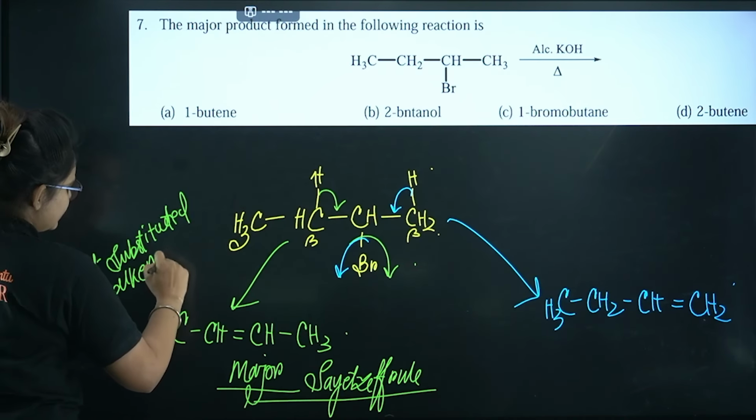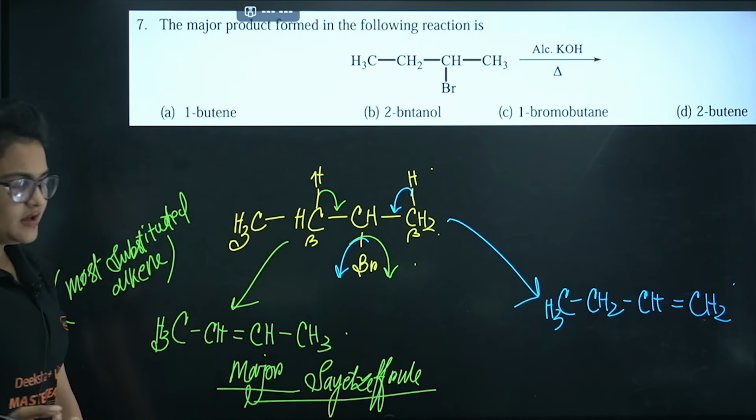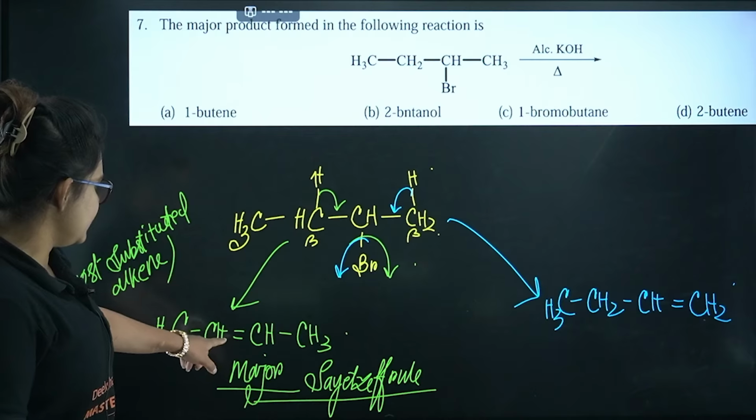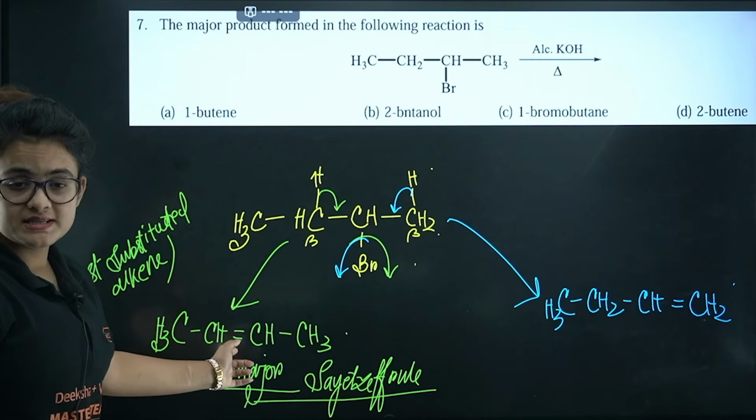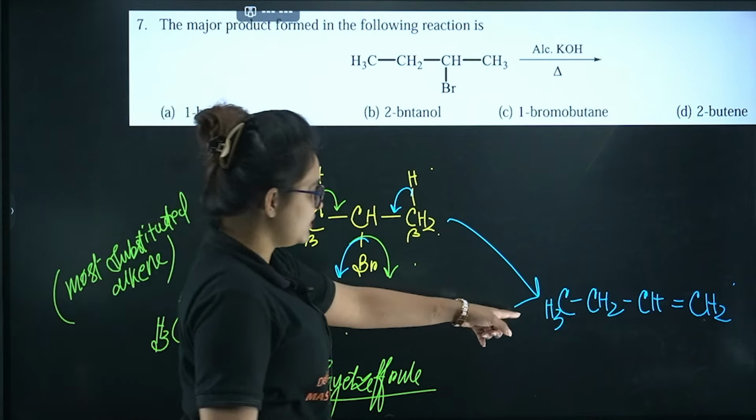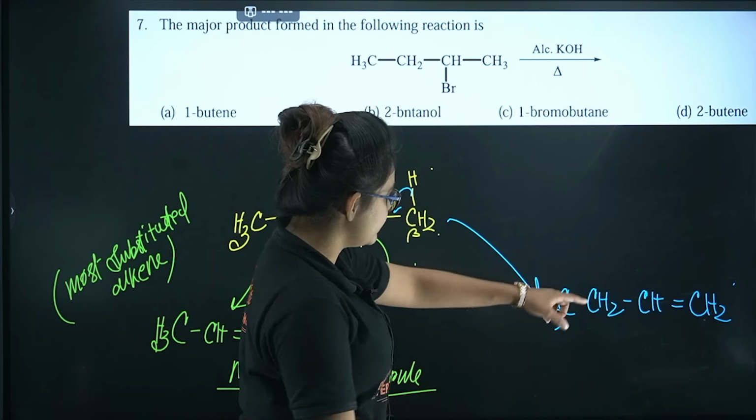Why? Because of the hyperconjugation, right? So this is the most substituted alkene. You can see both the sides you are having two methyl groups attached to this alkene unit, but here this particular thing is less substituted, so that's gonna be the minor one.